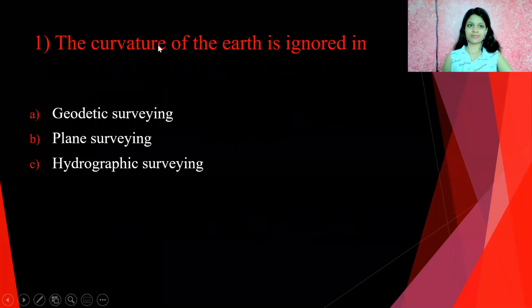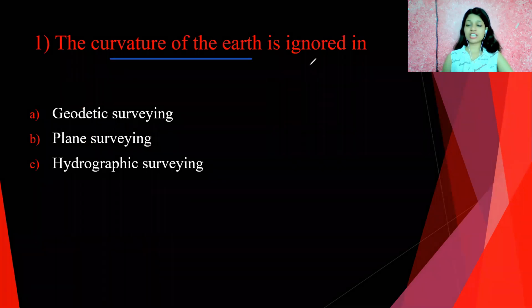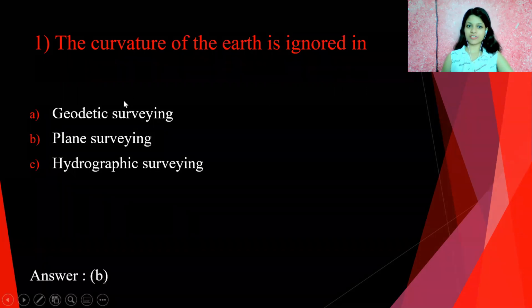Question number 1. The curvature of the earth is ignored in. Answer is in plane surveying. We ignore curvature of the earth in plane surveying because in plane surveying we consider a very small area. So that same surface of the area is plane. That's why we ignore curvature of the earth. So answer B is correct for this question.